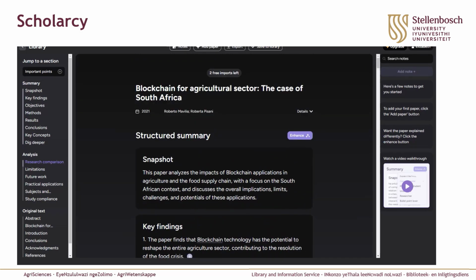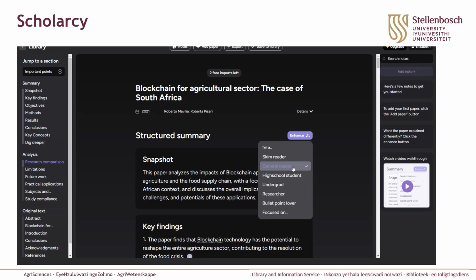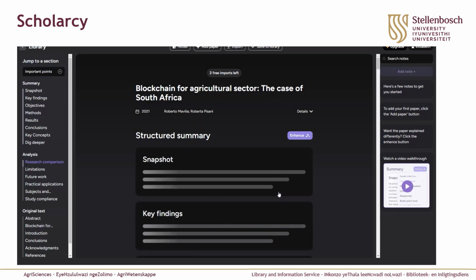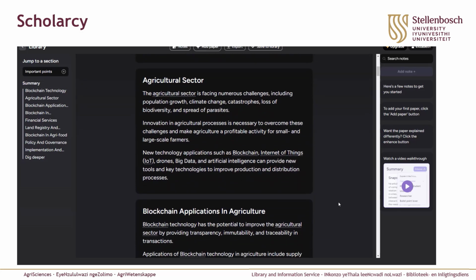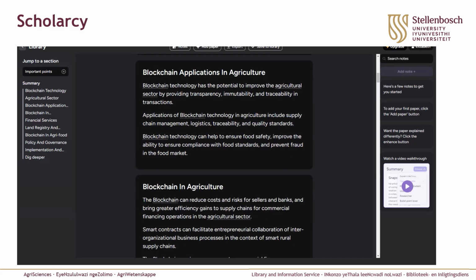On Scholarcy, you can also set the level of reading that you want. So you can say you want it at a different level, so you want it at a researcher level or an undergraduate level or a high school student level, and it will adapt for you. This is quite useful, especially if you don't understand the concepts.